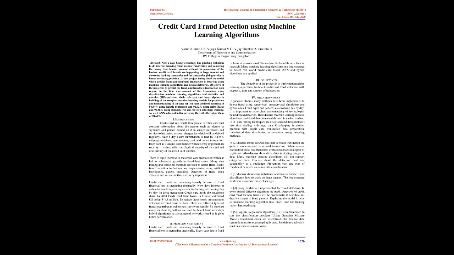Nowadays, internet or online transactions are growing as new technologies come day by day. In these transactions, credit cards hold the maximum share. In 2018, credit card fraud losses in London were estimated at $844.8 million. To reduce these losses, prevention or detection of fraud must be done. There are different types of frauds occurring as technology is growing rapidly, so many machine learning algorithms are used to detect fraud nowadays. Hybrid algorithms and artificial neural networks are used as they give better performance.